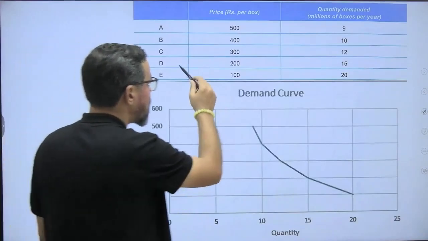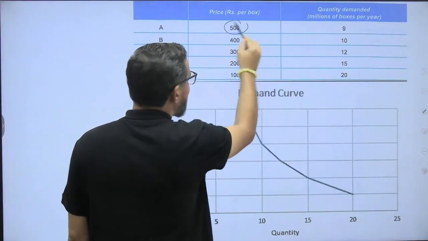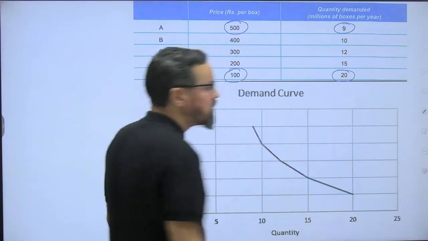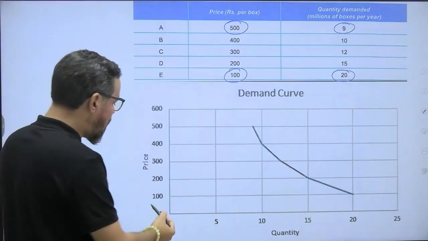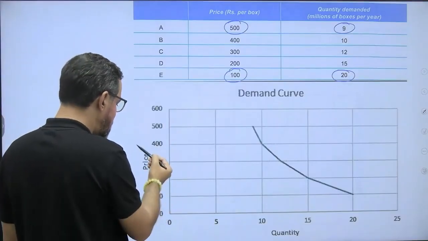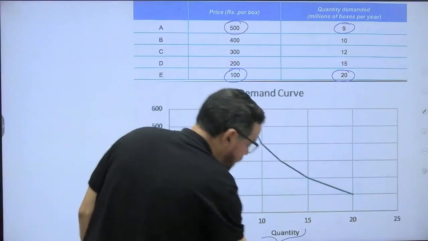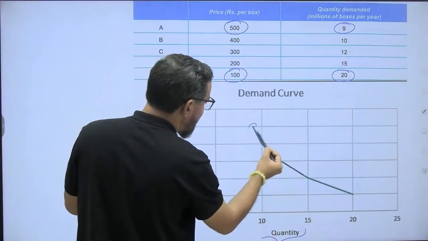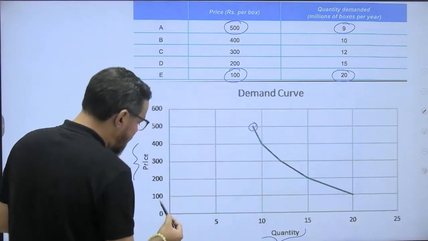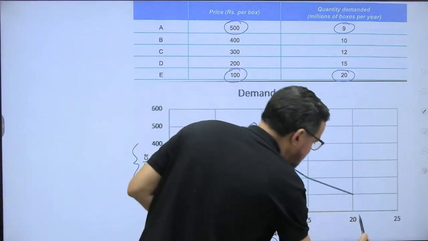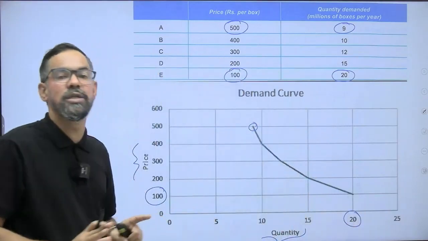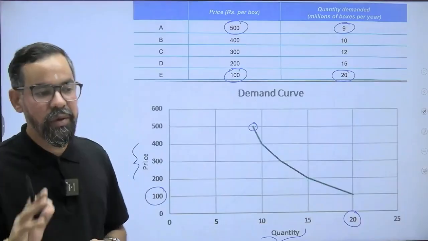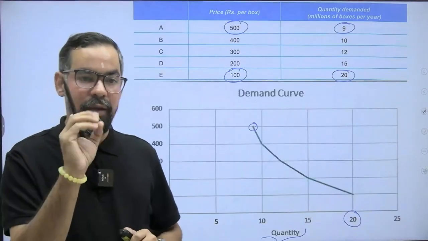Let's say there is a commodity where, if the price is 500, the quantity demanded is 9. If the price is 100, the quantity demanded is 20. Here the price axis is 100, 200, 300, 400, 500, and this is the quantity demanded, right? If the price is 500, the demand is only 9. This is the point. And if the price is 100, the quantity demanded is 20. This relationship is generally known as the law of demand. Very simple, everybody knows about this. You just have to build crystal clear clarity around this particular one.